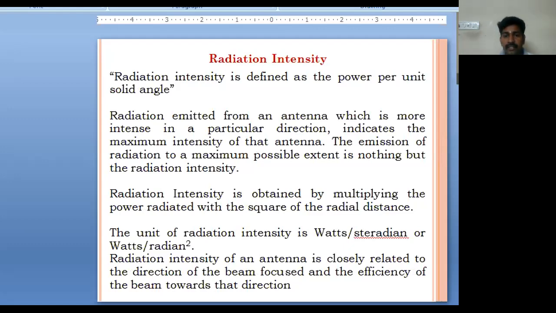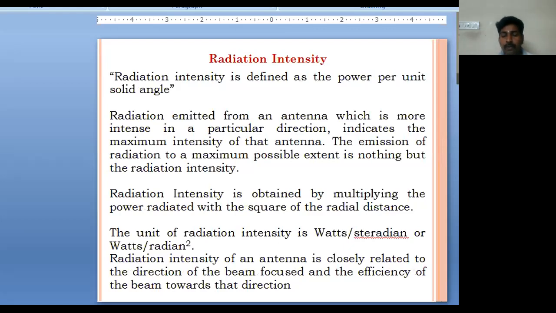So radiation intensity is defined as the power per unit solid angle. The radiation emitted from an antenna, which is more intense in a particular direction, indicates the maximum intensity of the antenna. The emission of radiation to the maximum possible extent is nothing but the radiation intensity.